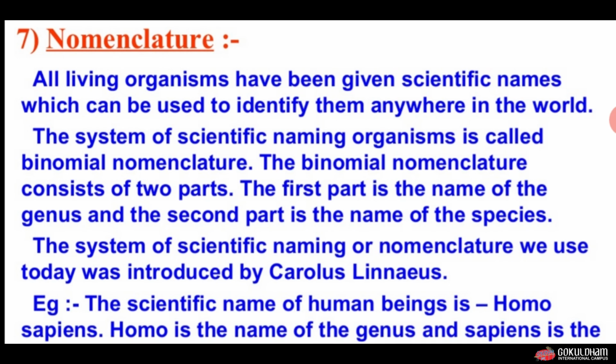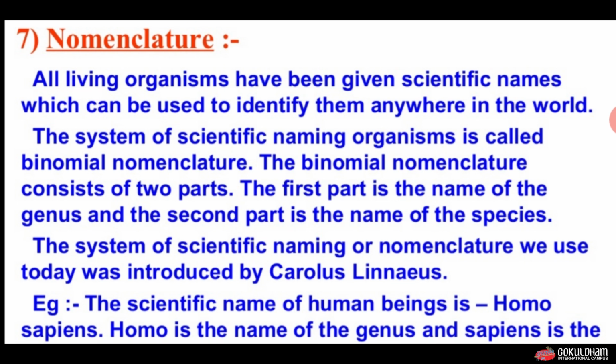The system of scientific naming of organisms is called binomial nomenclature. The binomial nomenclature consists of two parts. First part is the name of the genus and second part is the name of the specific epithet, and jointly both the names are known as the species.